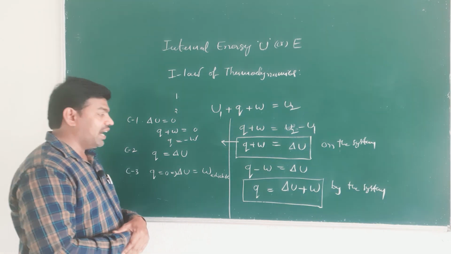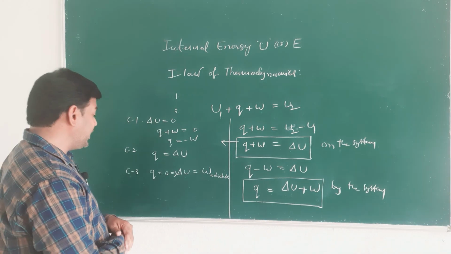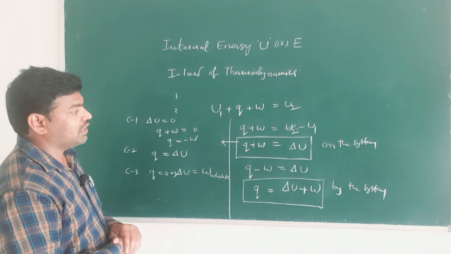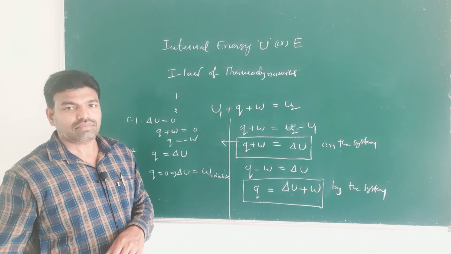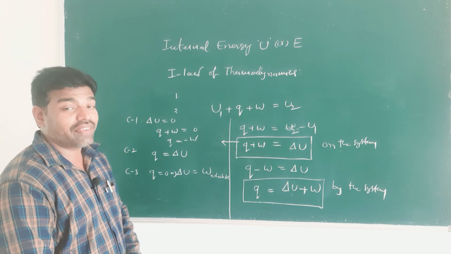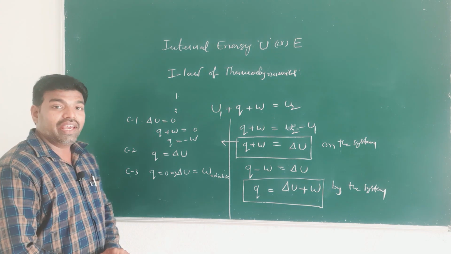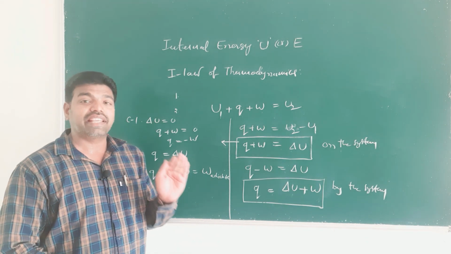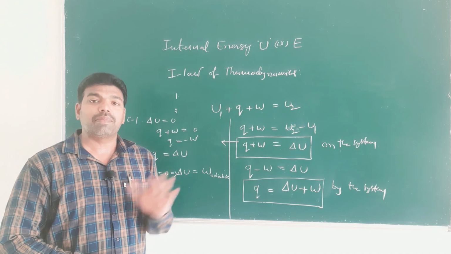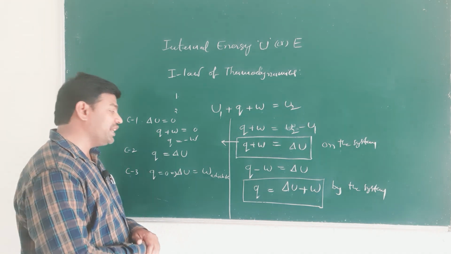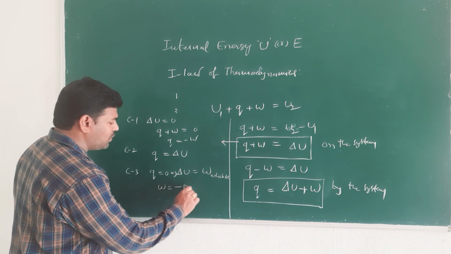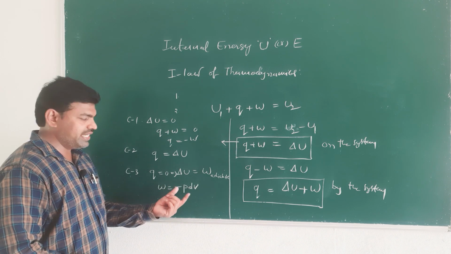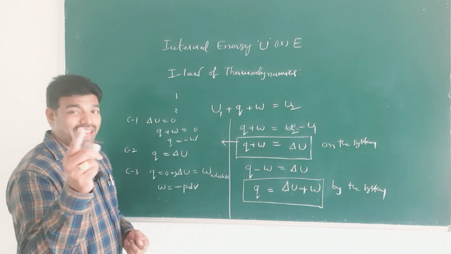And in case of gaseous systems, where gas expands against external pressure, then W is equal to PdV. We already discussed this.